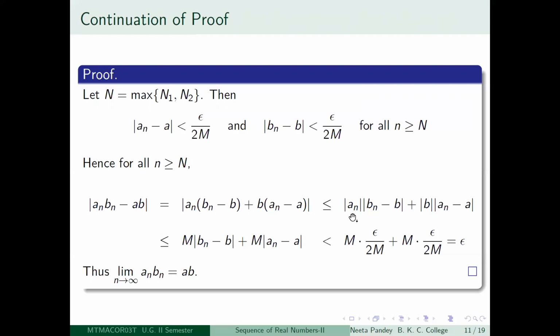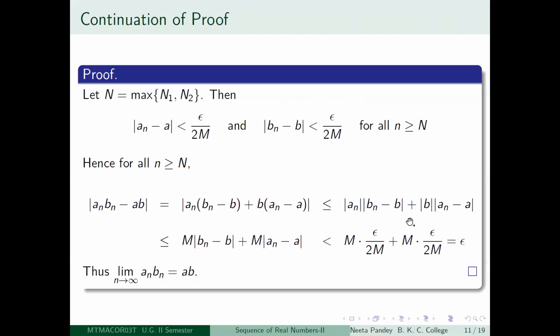But that is the same as mod a_n times mod (b_n minus b) plus mod b times mod (a_n minus a). So there is a very slight step jumping here. You use the triangle inequality and then you use the fact that mod of xy is equal to mod x into mod y. So using those two facts, we have got this.